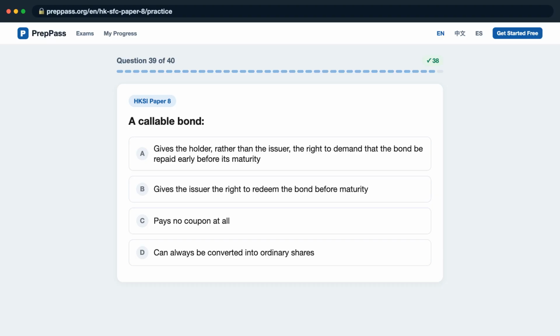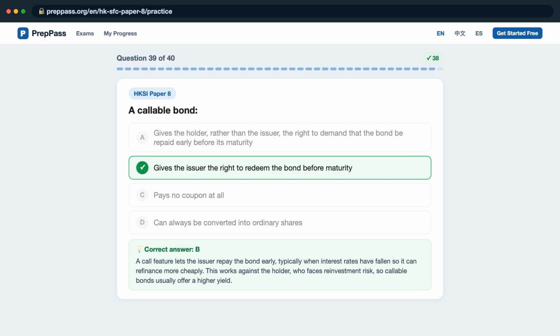Question 39. A callable bond, is it A, gives the holder, rather than the issuer, the right to demand that the bond be repaid early before its maturity? B, gives the issuer the right to redeem the bond before maturity? C, pays no coupon at all? D, can always be converted into ordinary shares? The correct answer is B. A call feature lets the issuer repay the bond early, typically when interest rates have fallen so it can refinance more cheaply. This works against the holder, who faces reinvestment risk, so callable bonds usually offer a higher yield.